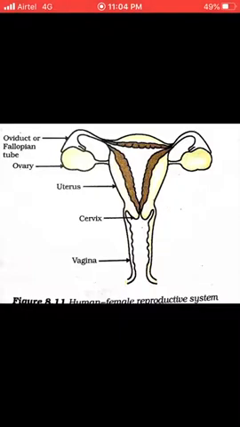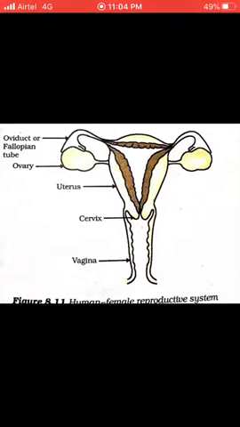When sperm enters from the vagina through the penis, it goes through the cervix and tries to reach and fuse with the ovum. This fusion of sperm and ovum is known as fertilization. It forms a zygote. It gets implanted in the walls of the uterus. The uterus wall lining becomes thick, and the zygote rests at that wall and gets attached to it. This phenomenon is known as implantation.